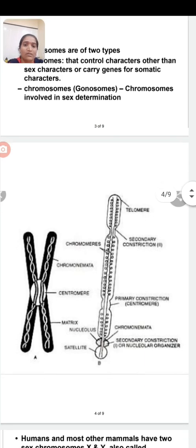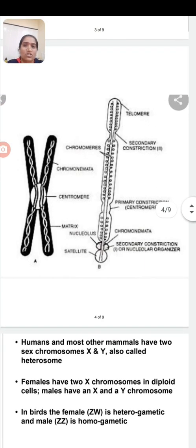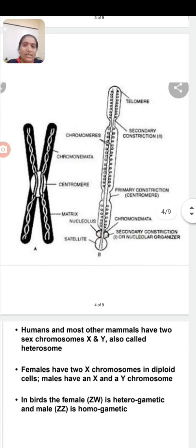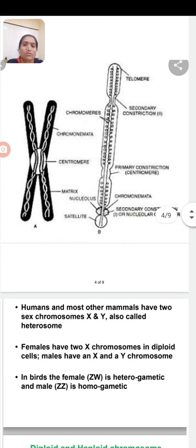Then we concentrate on the structure of chromosome. A chromosome is made up of chromatids. If we observe, there is an X-like or cross-like structure, in which a V-shape and an inverted V-shape together are called chromatids.